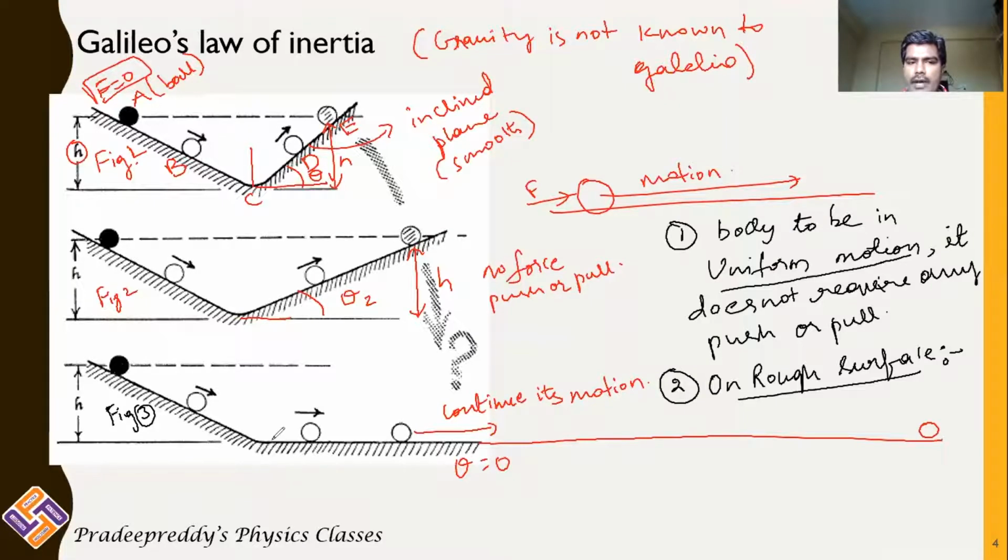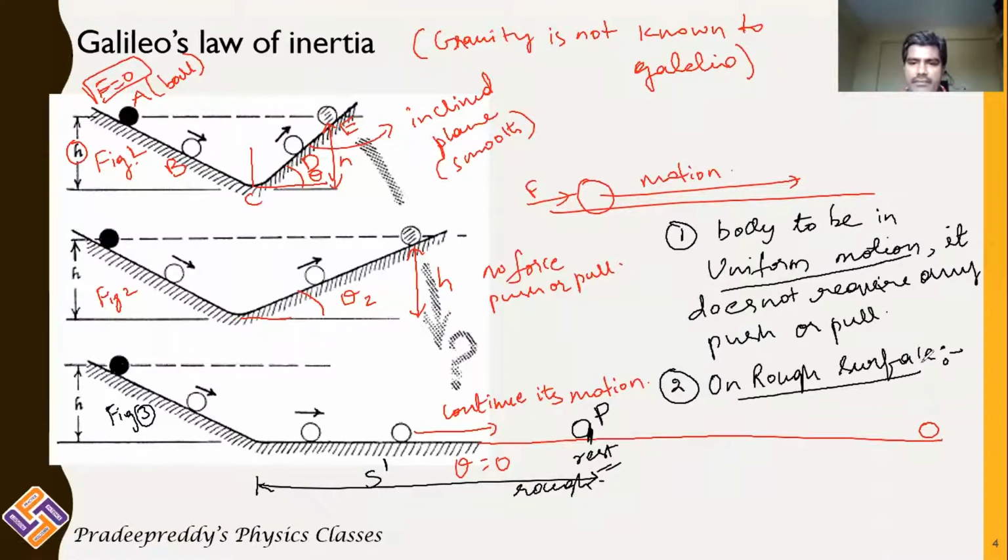It would fall down, and after traveling some distance s dash from here to here, obviously it will come to rest here, definitely, if it is a rough surface. So if you take the last inclined plane as a rough surface and leave an object at height h, without continuing its motion, it comes to rest at this point, say P.